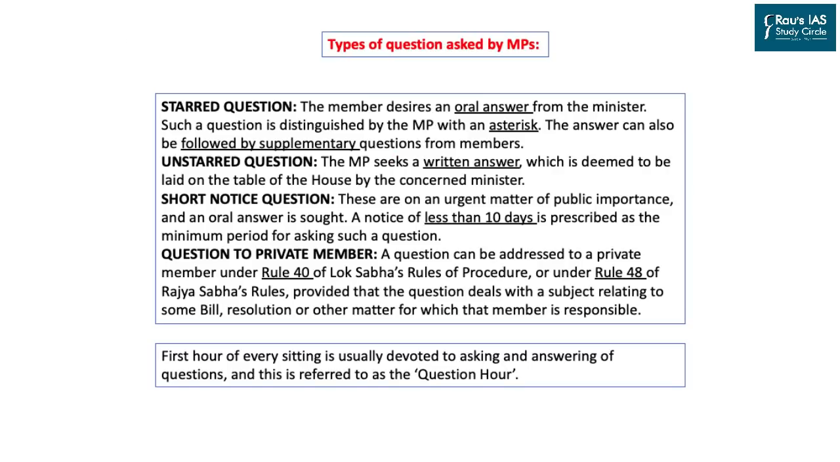So these are the different kinds of questions which are put up by members of parliament to the different ministers. The first one is the starred questions. They have an asterisk mark with them. The member desires an oral answer, so it is not a surprise to the minister. They already have the content prepared for answering these questions orally.